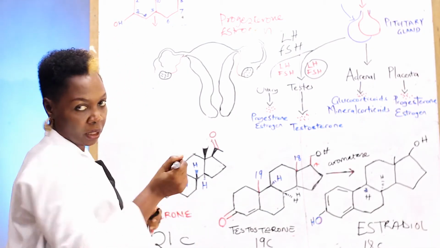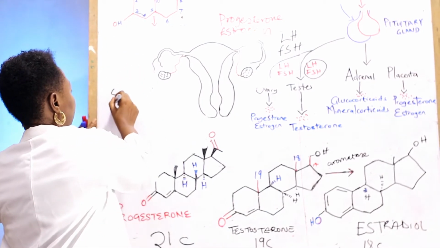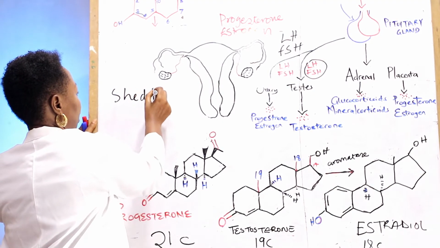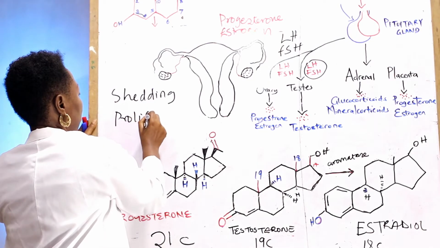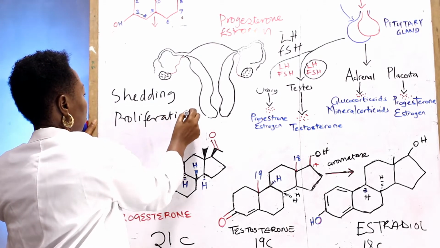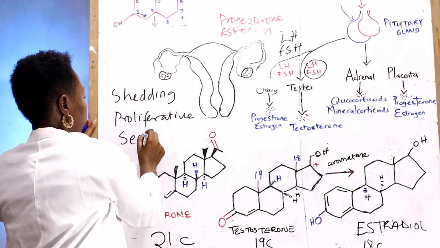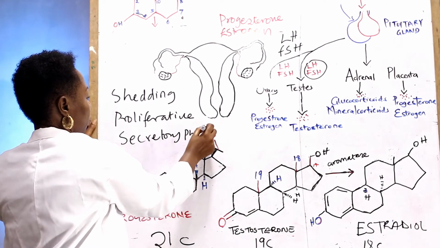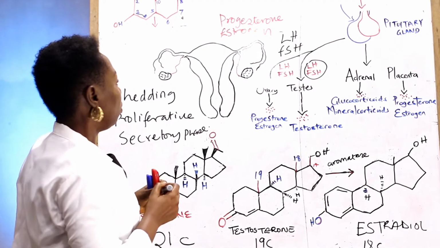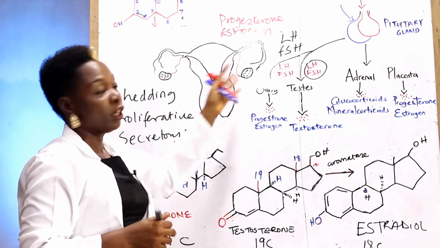So I'll just write that down here. You have the shedding, the proliferative, and the secretory phase.